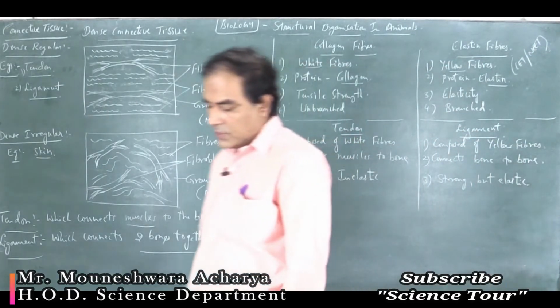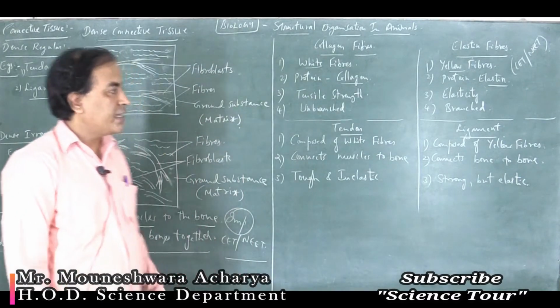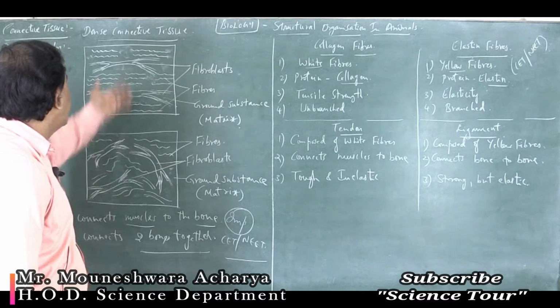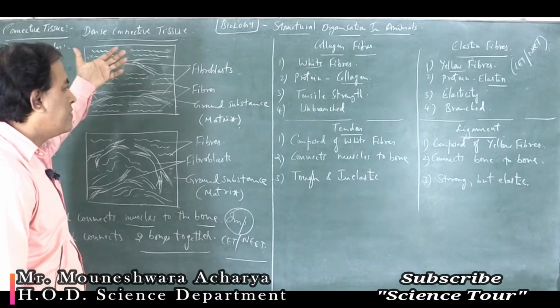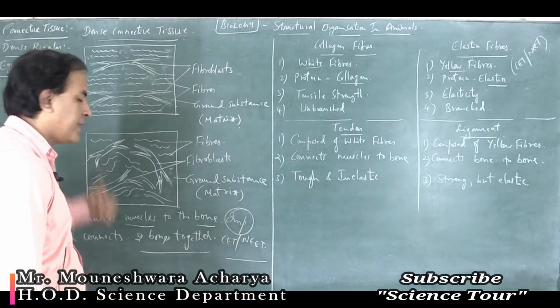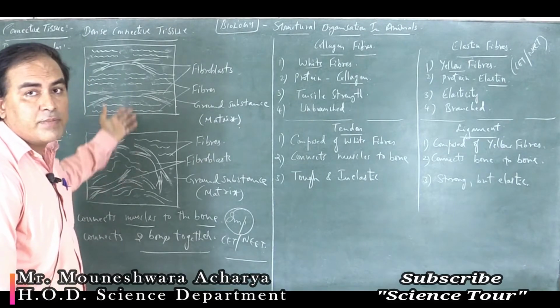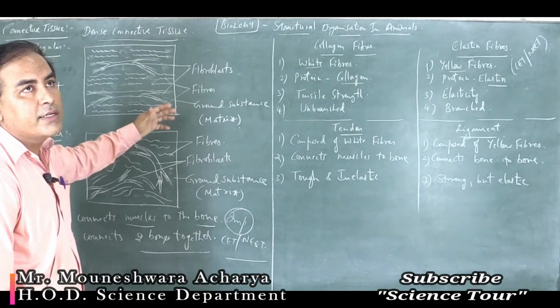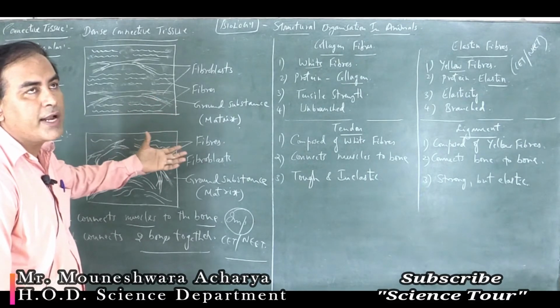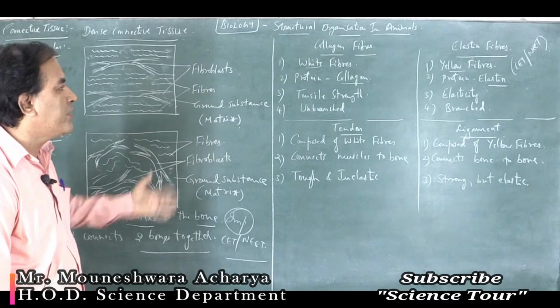So, dear students, in today's class we have studied another important connective tissue, dense connective tissue. You have seen the structural and functional aspects of dense regular and dense irregular connective tissue. In the exam they may also ask you to differentiate between dense regular and dense irregular connective tissue.